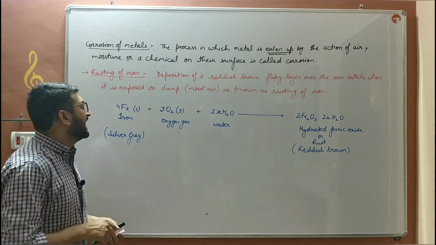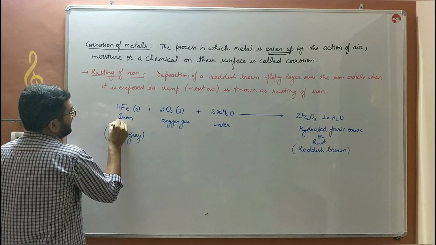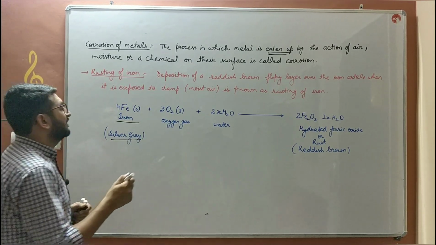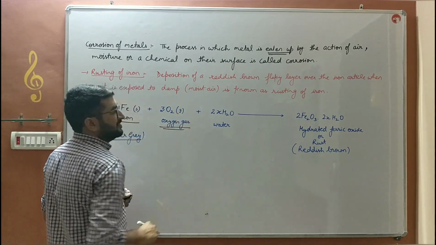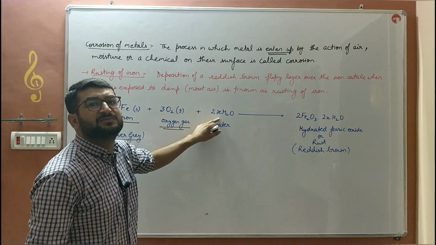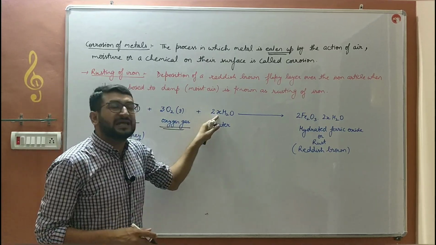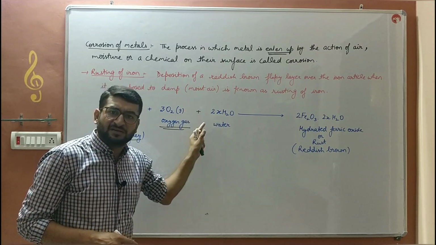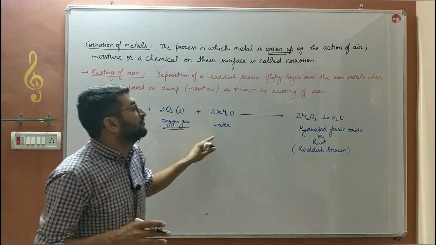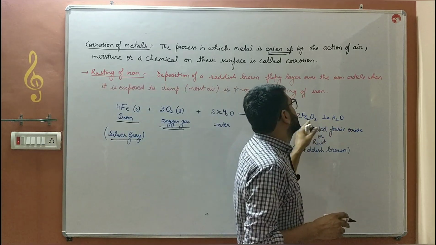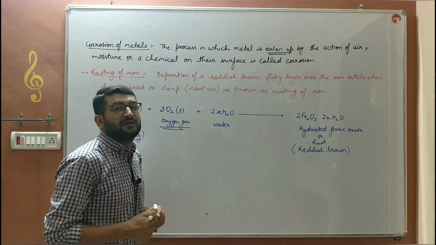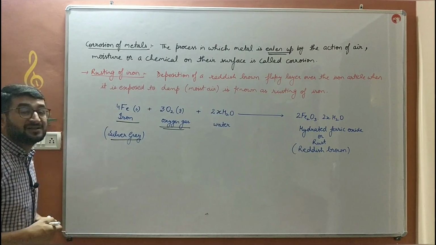So what actually happens in rusting, bache? The original color of iron is silver gray. When it comes in contact with oxygen gas and water molecules, why is it referred to as 2x? X means a variable, bache. If there are 10 water molecules present, then it will react with the 10. If there are 20, then it will react with the 20. So x is the variable number, and then it forms a hydrated ferric oxide, that is rust, which is of reddish brown color. So this process is known as rusting.